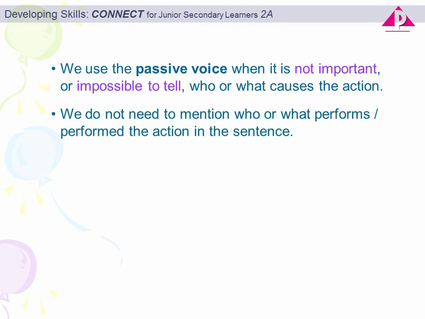In such cases, we do not need to mention who or what performs the action in the sentence. Look at the example below. The Christmas cake was baked. In this case, we just want to tell others that there is a baked Christmas cake, but who baked it is not important.